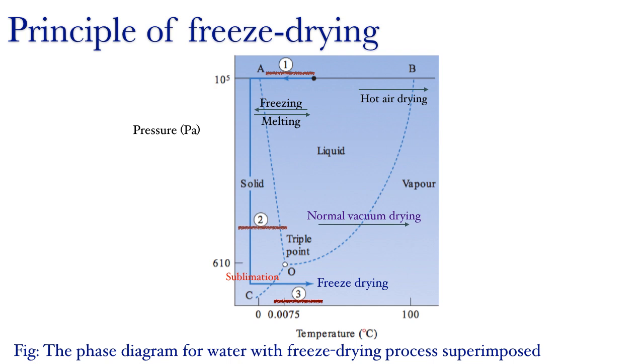Heat of sublimation is the heat required to change 1 mole of a substance from solid state to gaseous state at a given combination of temperature and pressure. So in the process of freeze drying, it is very important to keep the pressure always below the triple point. Otherwise, if the pressure increases, then the solid will start melting and it will start converting to the liquid state.